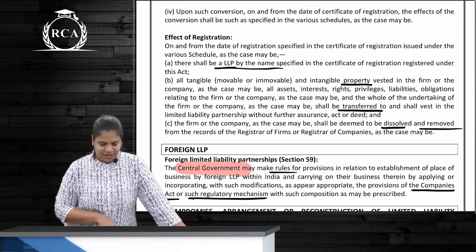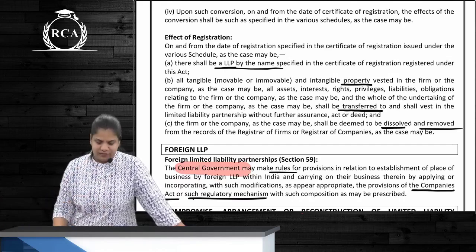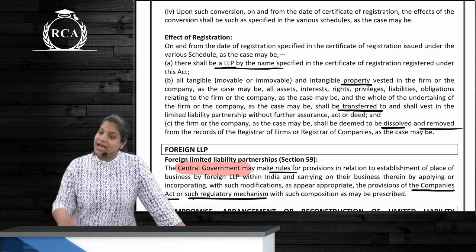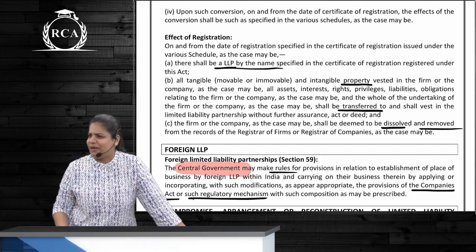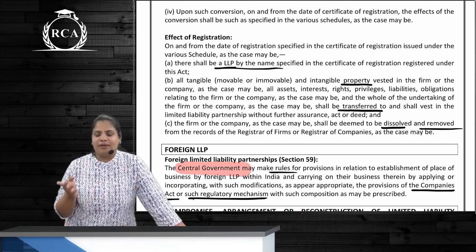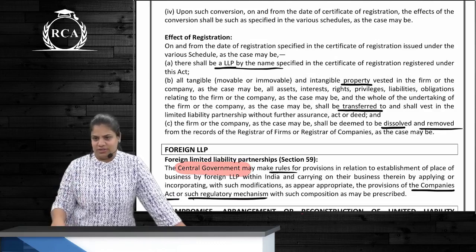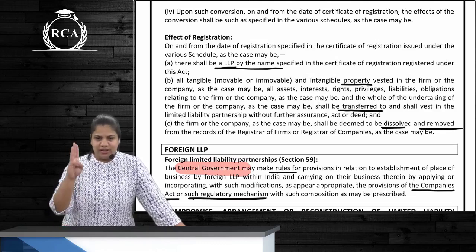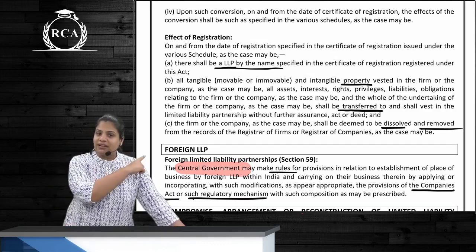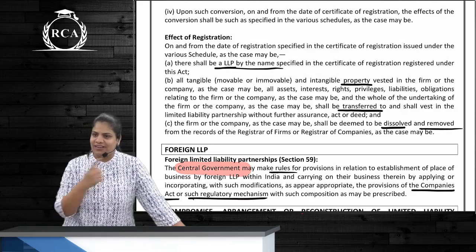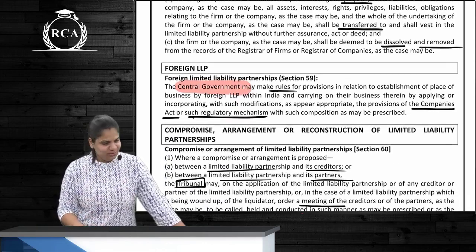And what? Last point. That will be dissolved and removed from the records. That means what? Firm, old, my head all LLP. Firm or private company or unlisted public company. And this means what? New LLP. So 3 effects hai. Name of LLP is the name specified in COI. That ka property will now be this ka property. And that will be dissolved or removed.